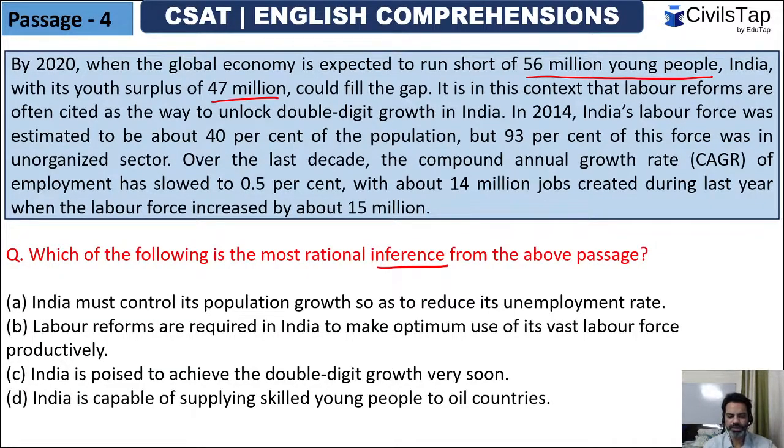I mean, the most number of people who are between the age of 15 to 35. The most number of youth are in India today, and that is why we are calling it human capital. So India is the youngest country in terms of numbers. There will be a shortage of 56 million people by 2020, that was expected, and India has a surplus of 47 million youth that could fill the gap.